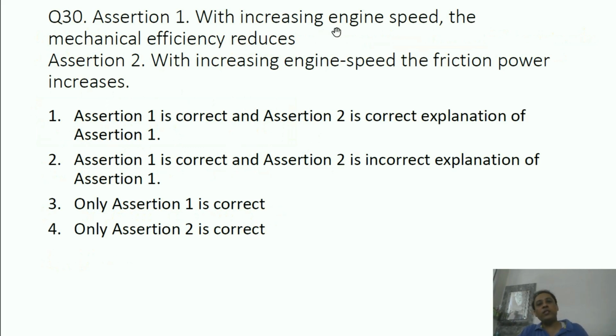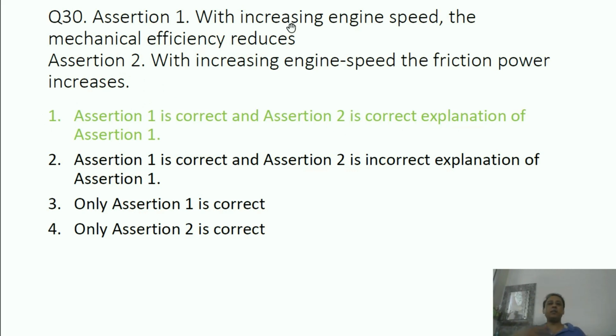Assertion 1: With increasing engine speed, the mechanical efficiency reduces. Okay. Assertion 2: With increasing engine speed, the friction power increases. Out of these four, what is the correct option? The correct answer is this. Assertion 1 is correct, as well as assertion 2, and assertion 2 is the correct explanation of assertion 1.